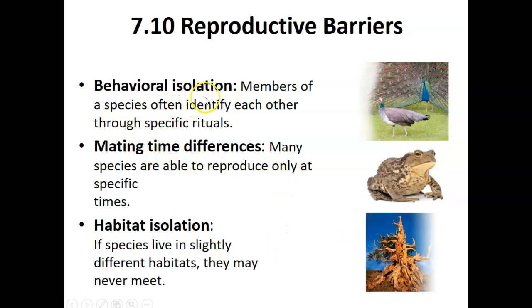Behavioral isolation refers to members of a species often identifying each other through specific rituals. Mating time differences refer to many species being capable of reproducing only at specific times. Habitat isolation refers to species that live in slightly different habitats, so they may never meet.